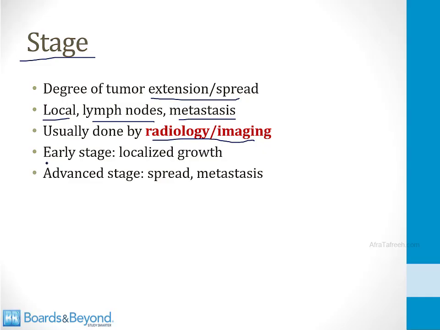When we say a tumor is early staged, we mean that it has localized growth confined to the tissue of origin, for example, the breast. When we say a tumor has an advanced stage, we mean it has spread and often has distant metastases. And in many cases, stage is the most important prognostic factor. The reason is that early stage cancers can often be completely removed surgically. On the other hand, tumors that have metastasized often can't be treated surgically and must be treated with chemotherapy.